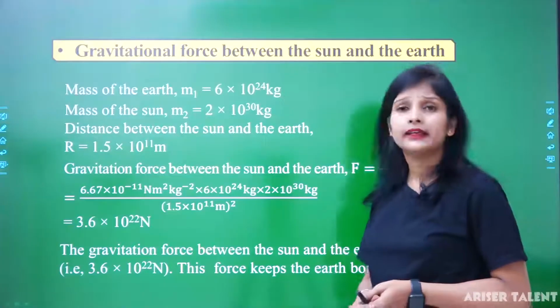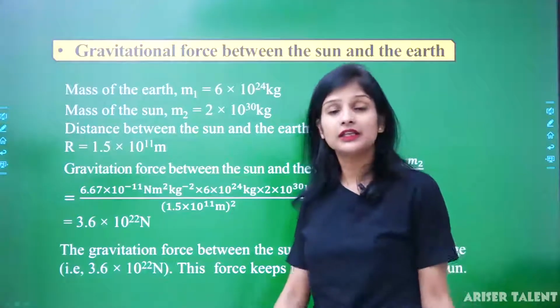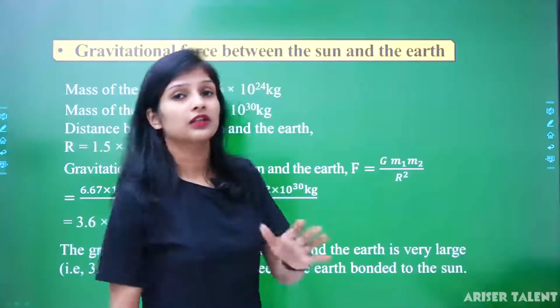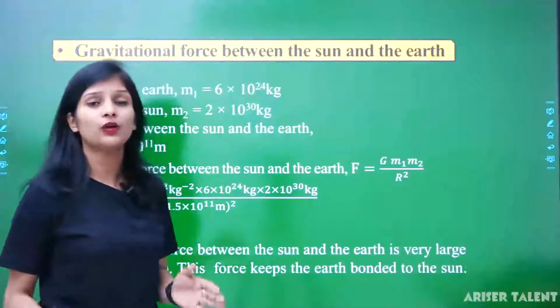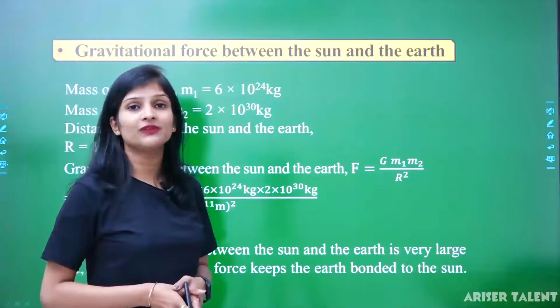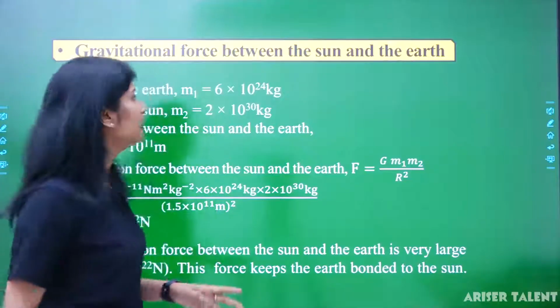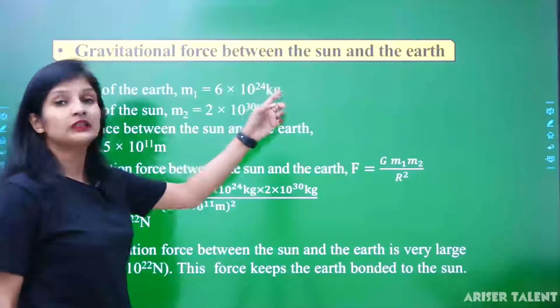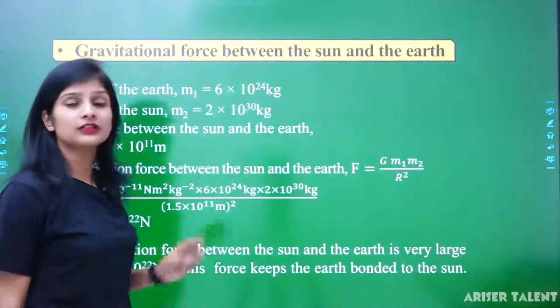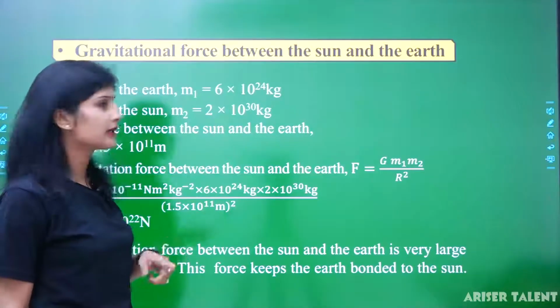Now the second case, now we are considering the second case, same as well. There is no difference. We know the formula is fixed: F equal to G m1 m2 upon r square. Gravitational force between the sun and earth. Now we are considering two objects, first is sun and second is earth.